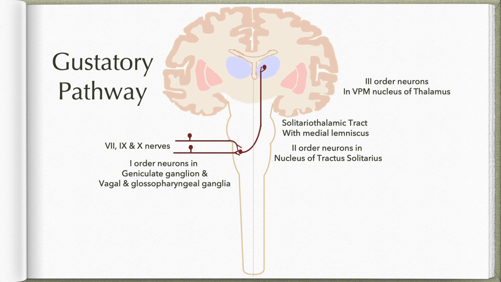Unlike some of the other ascending pathways in the brainstem, gustatory fibers project entirely to the contralateral thalamus. So no fibers will be projecting to the ipsilateral side. Now axons from this VPM nucleus radiate through the internal capsule and corona radiata to project to the lowest part of the postcentral gyrus in the cortex, that is area number 43, which is the primary gustatory area. Some fibers also project to the insula.